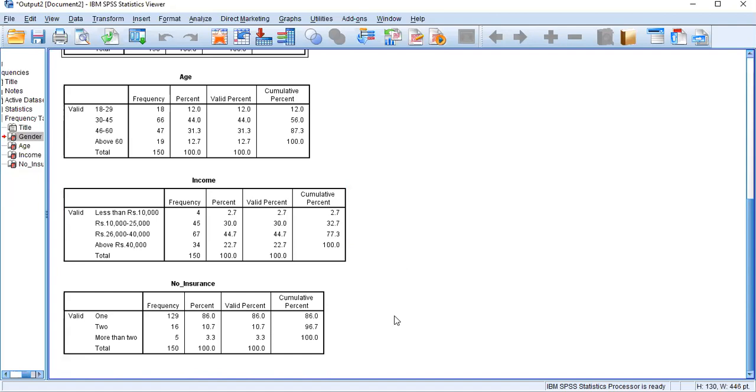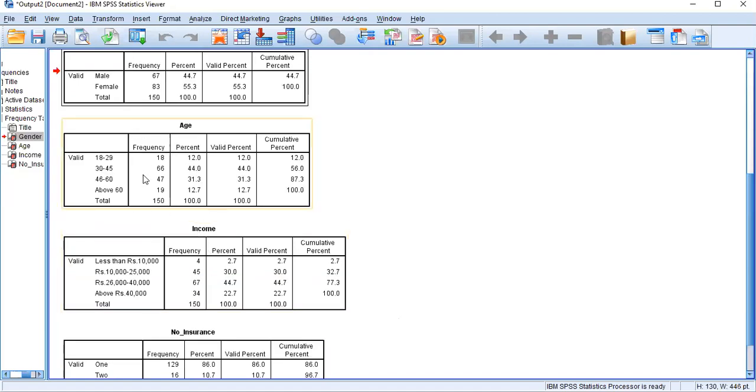It gives your reader the idea that your sample represents different characteristics. Income level also has different levels, and age also has different levels, so that your sample indicates a rich picture of your population.